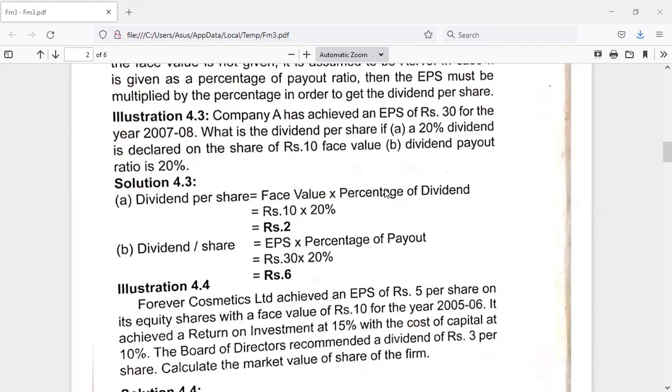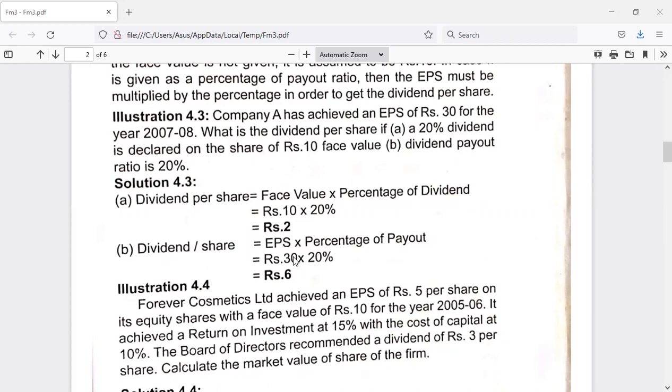Usually dividend will be given on the face value of a share at a certain percentage. So face value into 20%, we'll be getting rupees 2. So that is the dividend per share. Now they have also asked us to calculate the dividend per share if the dividend payout ratio is 20%.